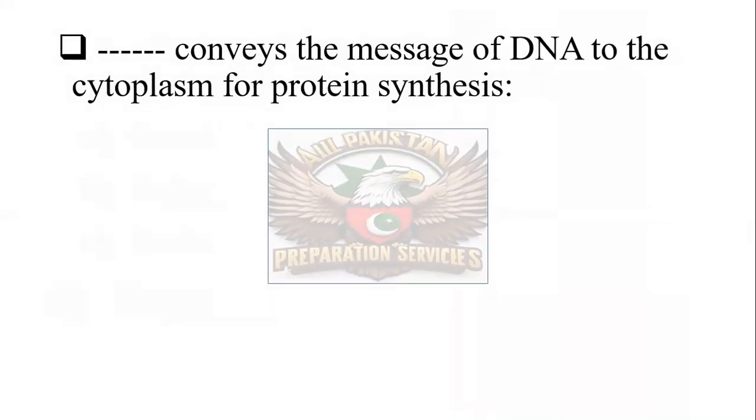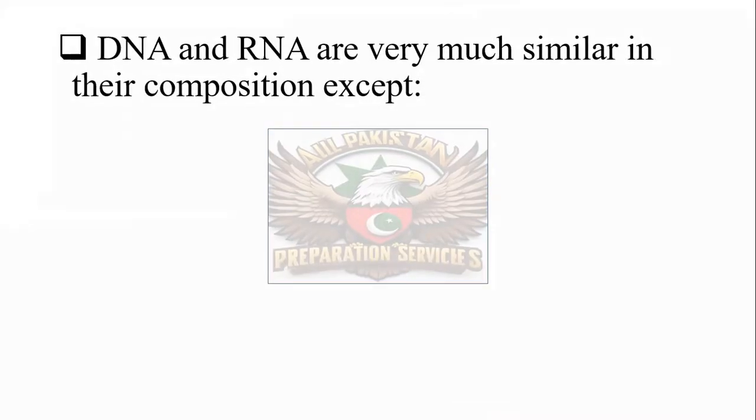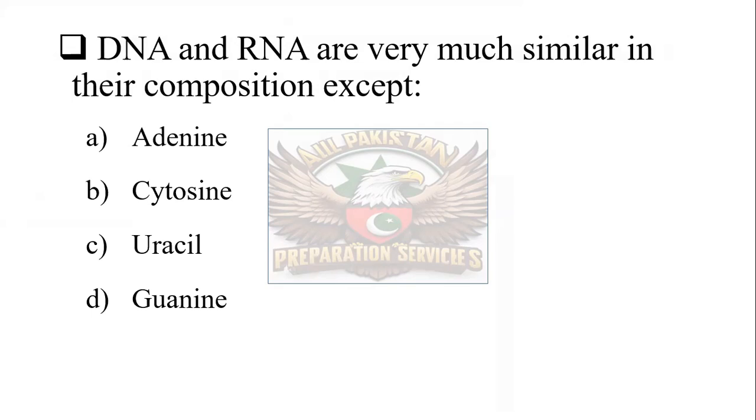Which RNA conveys the message of DNA to the cytoplasm for protein synthesis? Messenger RNA, transfer RNA, ribosomal RNA, or tDNA. And the correct one is messenger RNA. Messenger RNA conveys the message of DNA to the cytoplasm for the synthesis of protein. DNA and RNA are very much similar in their composition except for adenine, cytosine, uracil, or guanine. And the correct one is uracil.